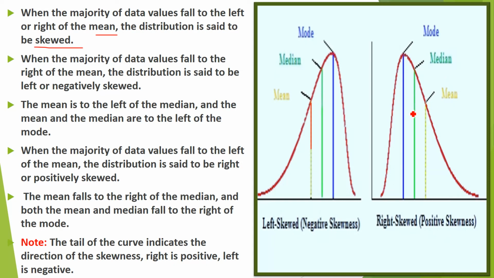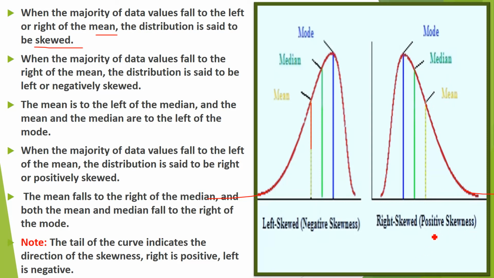But the important thing is the tail of this curve. See, this is the tail. The tail of the curve indicates the skewness. If it is on the left hand side, it means it is left skewed or negatively skewed. If it is on the right hand side, it means it is right skewed or positively skewed.